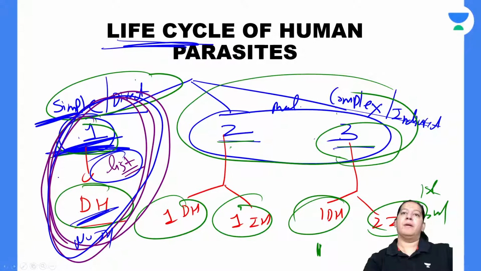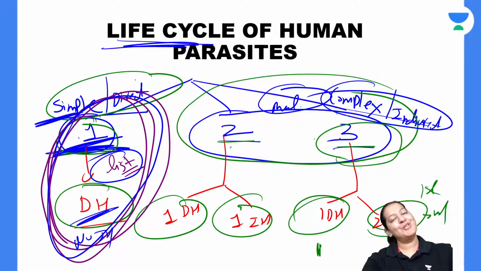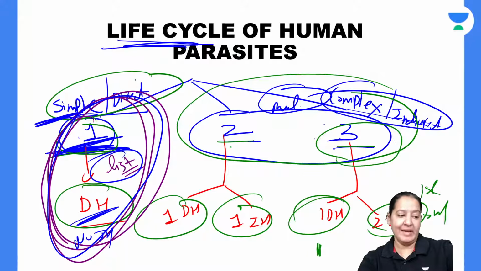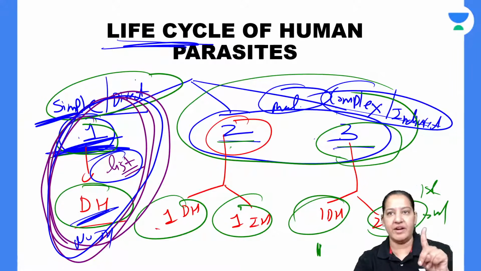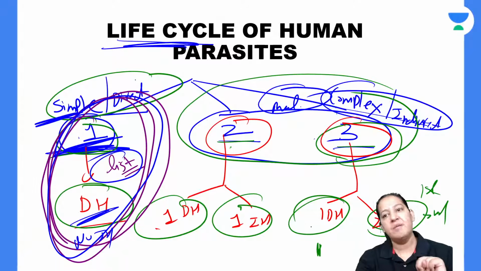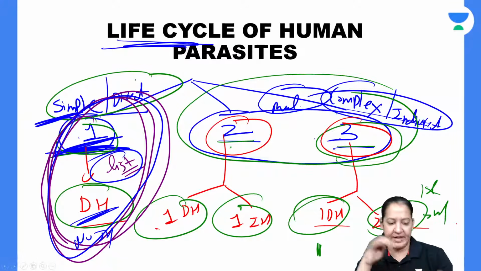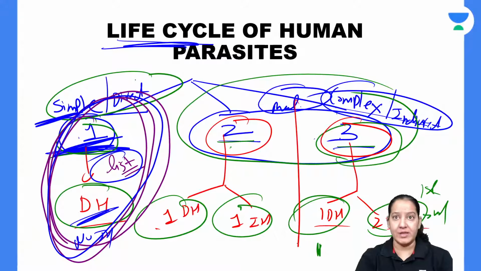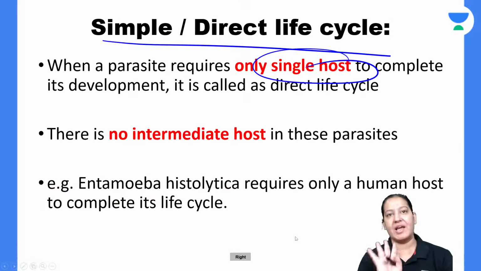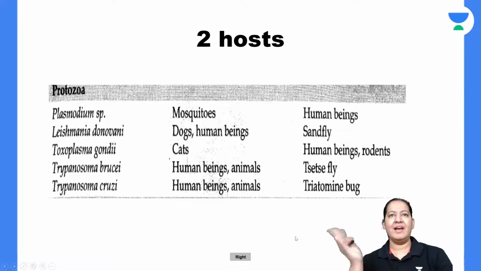Now coming to multiple hosts, that is complex or indirect life cycle. तो इस पे क्या क्वेश्चन आएगा? Now ideally you should learn the list of organisms having two hosts, one definitive and one intermediate, or the list of organisms having three, but it is very difficult to learn. I will show you the list. Let me show you the two lists now. Two host या three host वाली list दिखा देती हूँ, but it is difficult to learn, practically impossible to learn.